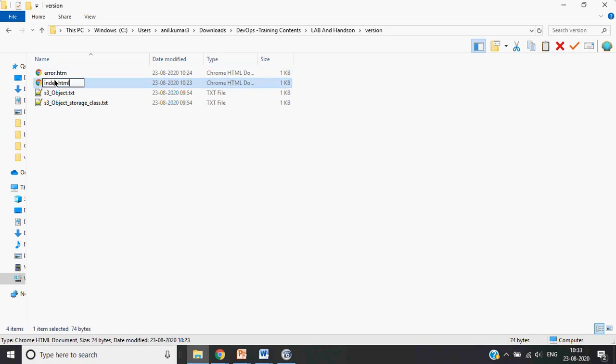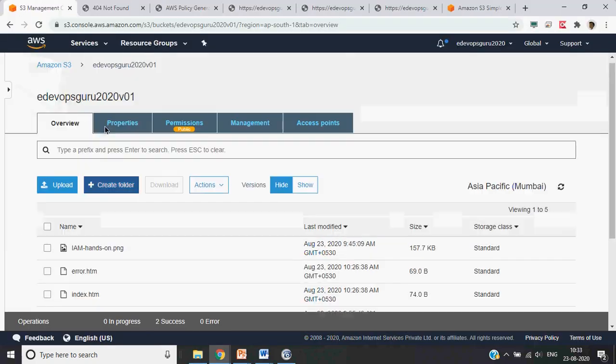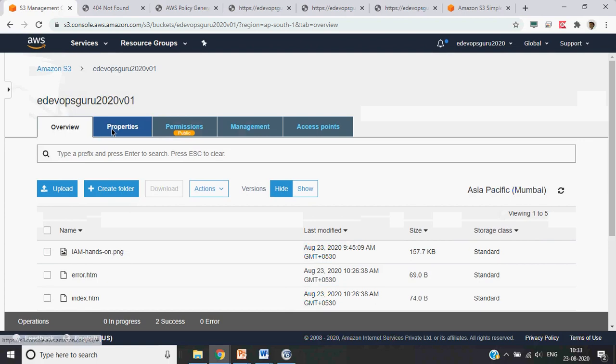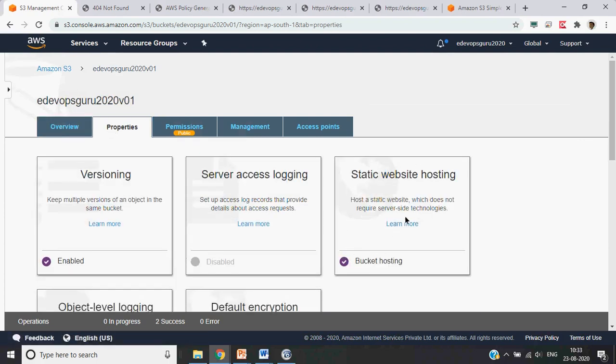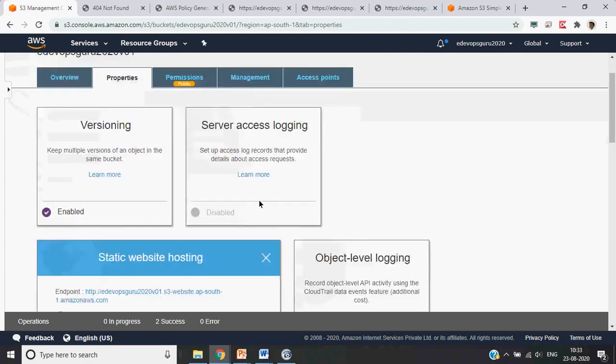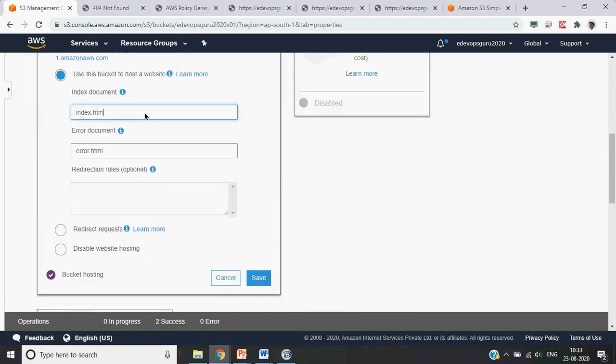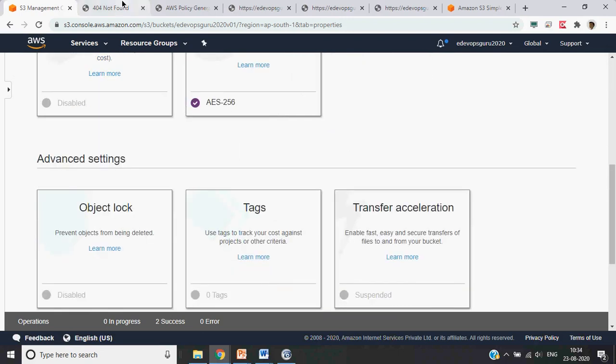So we can do one thing. Here we can change the name, or otherwise we can go back to where we defined this static site and change the file name itself. So here we can just name it like this and save it. And now let's see if we can get it. Okay, this is the error page. You don't give anything. So this is your site has been hosted.